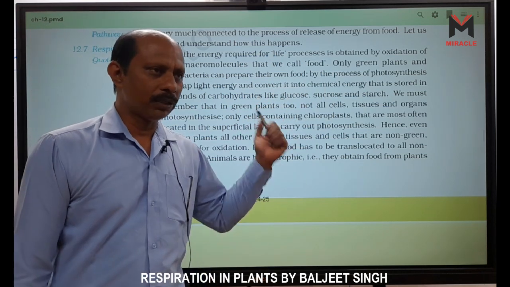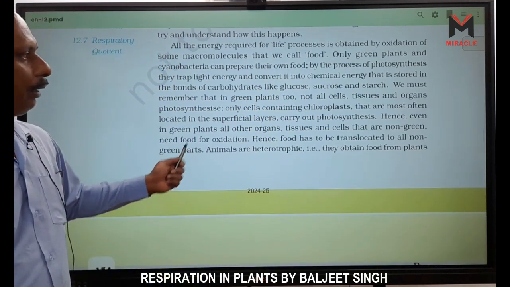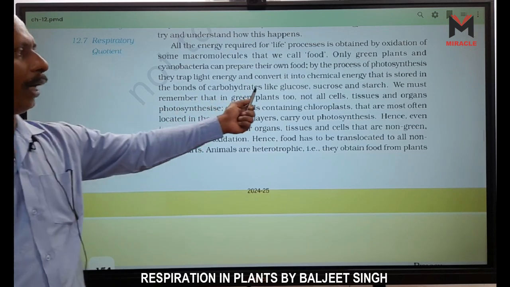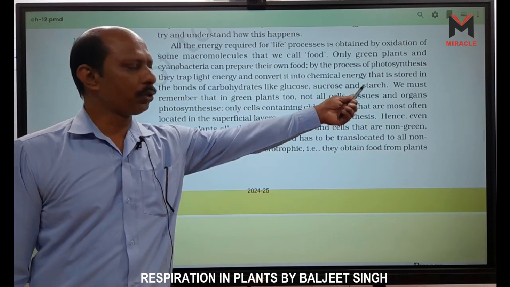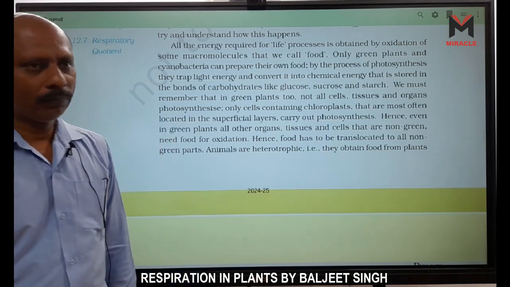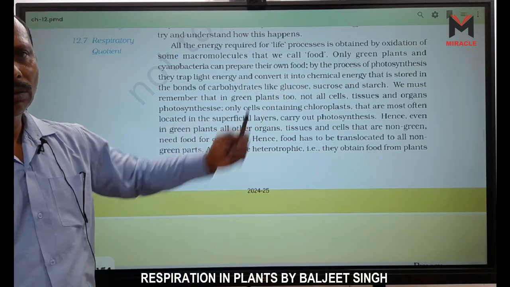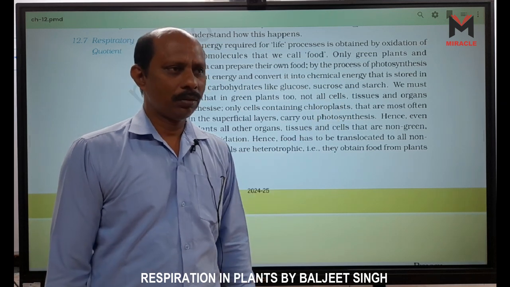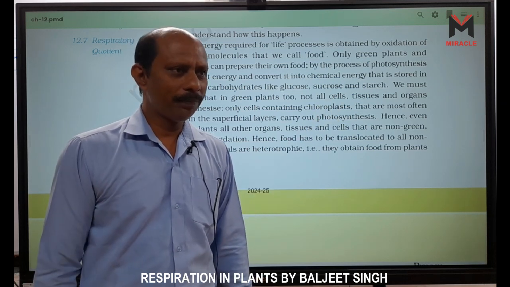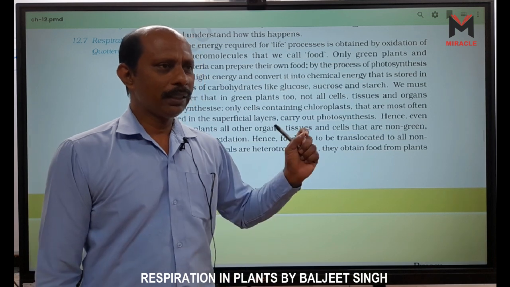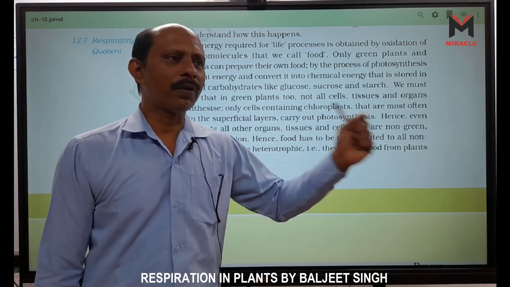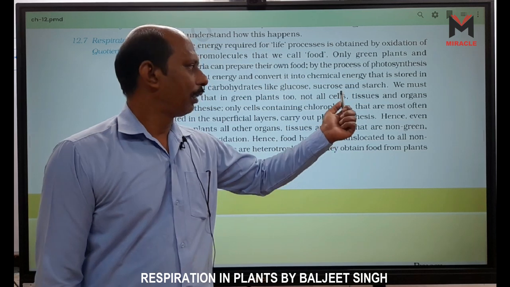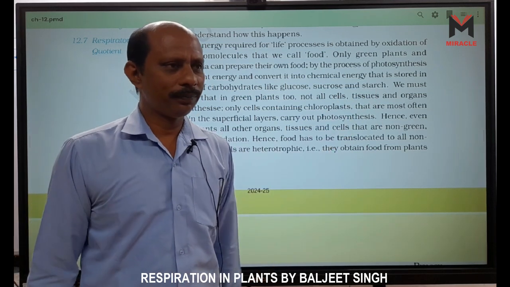They trap light energy and convert it into chemical energy, as we read in photosynthesis. That is stored in the bonds of carbohydrates: glucose, sucrose, starch. Right? Glucose is a monomer. Sucrose is a disaccharide. Sucrose means glucose plus fructose. Right? Starch is a polysaccharide.